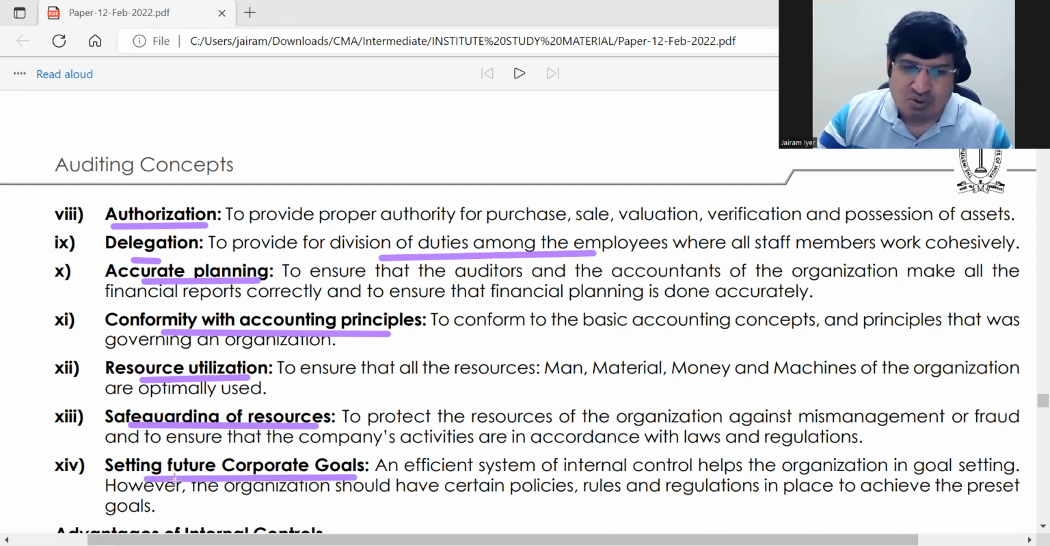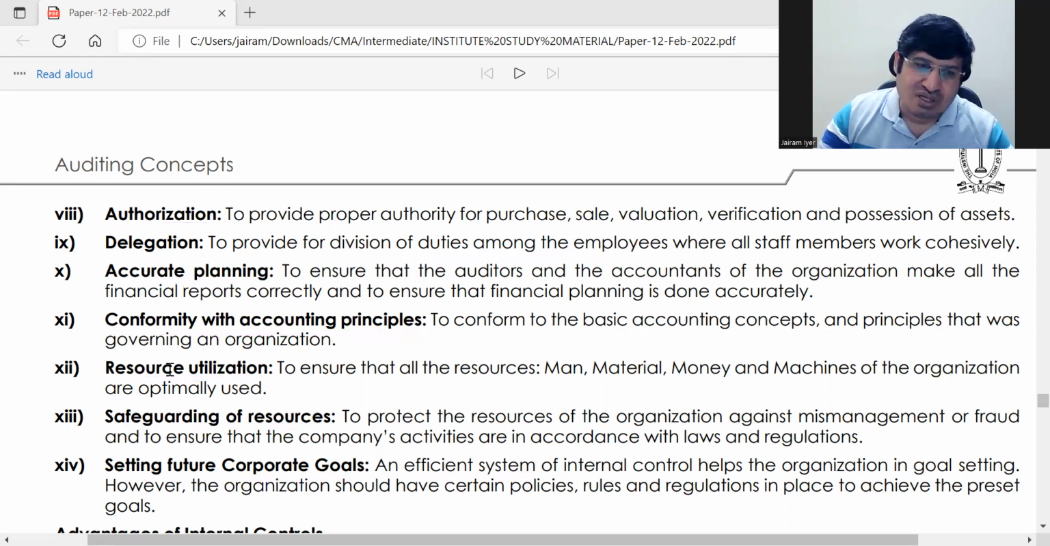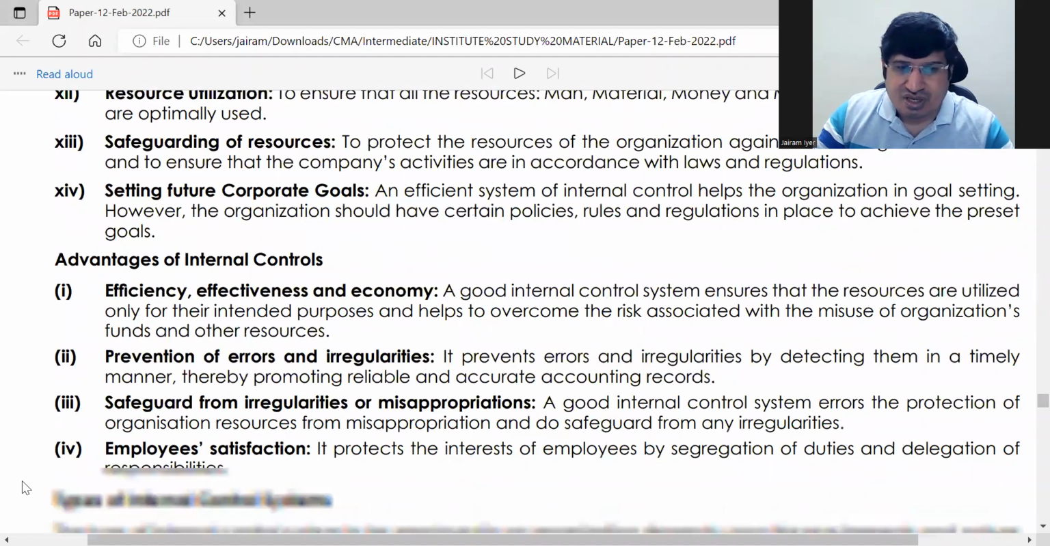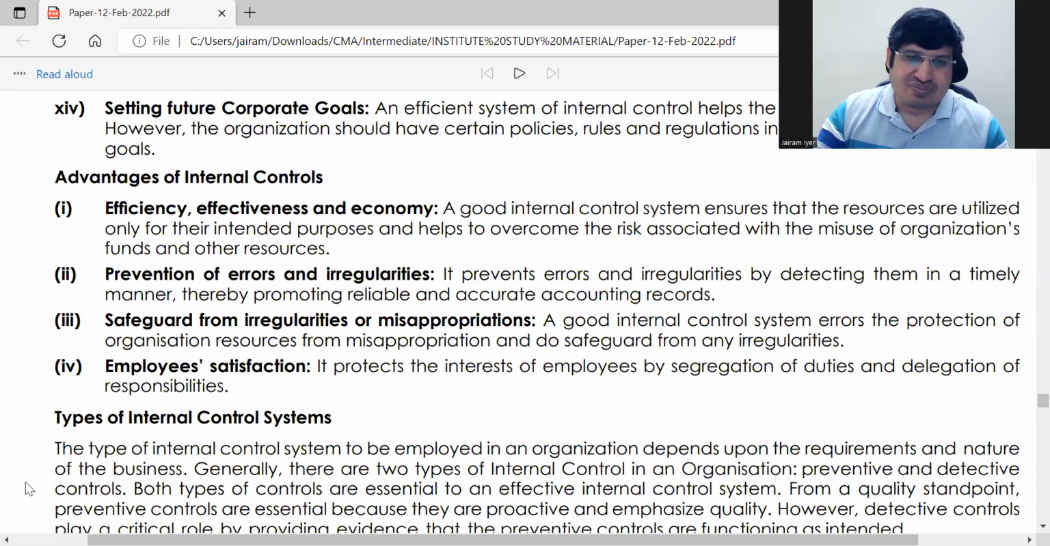So how setting future corporate goals? Because you know what kind of system you have. So based on this system, how much you can expand, what can you do, all those things are future corporate goals you can set. Because internal control system shows your competence. Okay. Right. चलो ये हो गया.